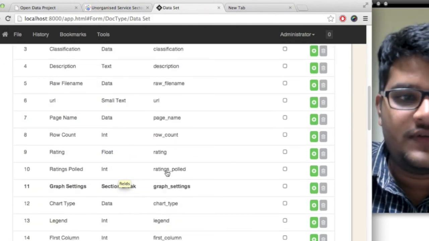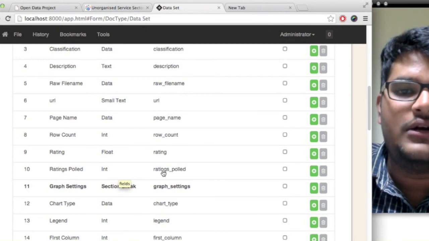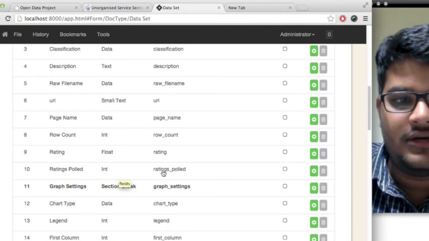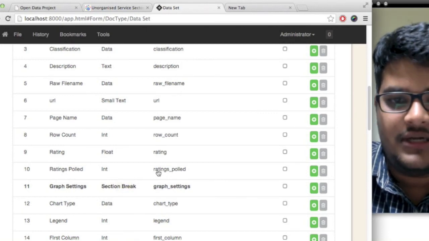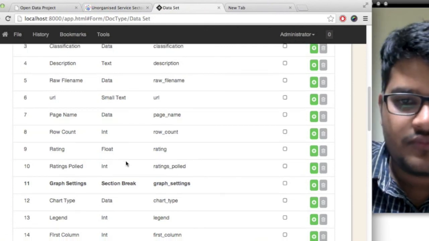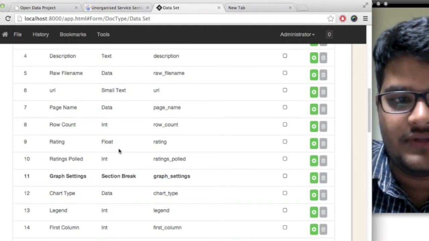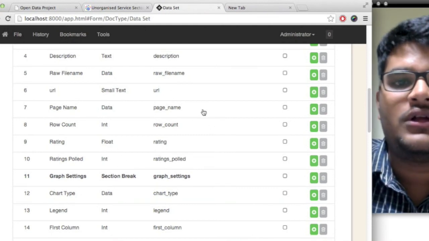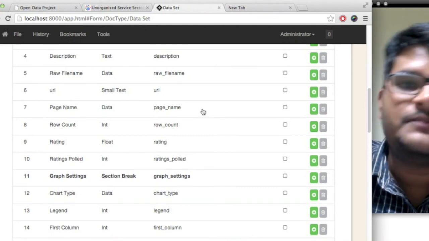And we've written a script that goes to data.gov.in and collects all the data sets and puts them in a MySQL database, from where this framework carries on and shows you this app.